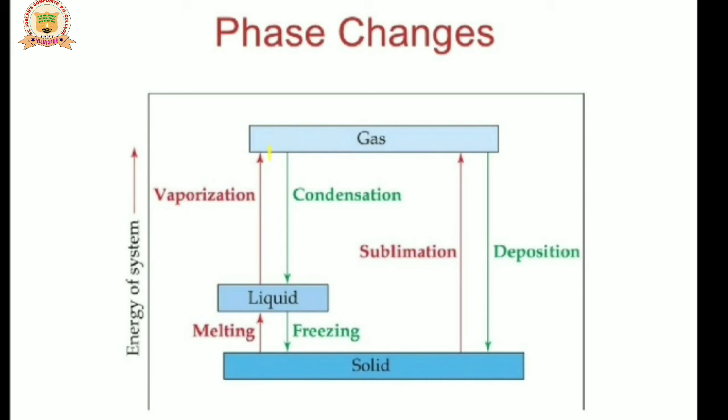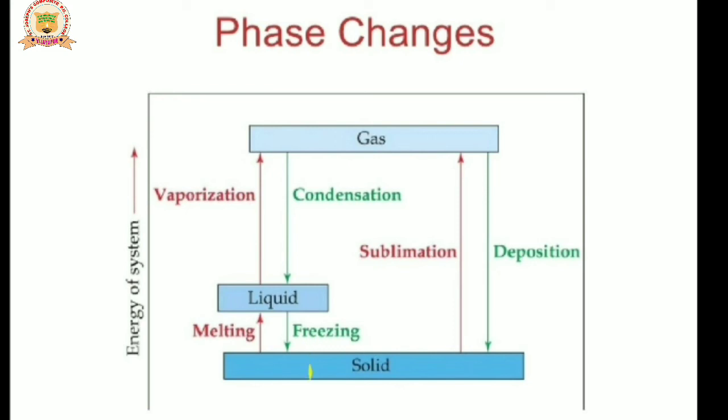Then a gas liquefies and converts into liquid. That process we call condensation, conversion of gas to liquid. Then a liquid on freezing converts into solid.